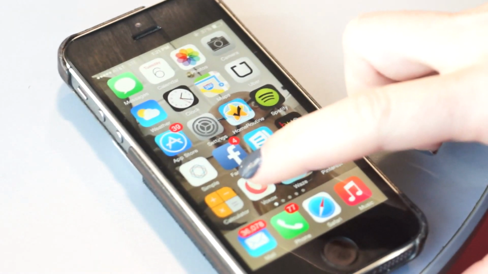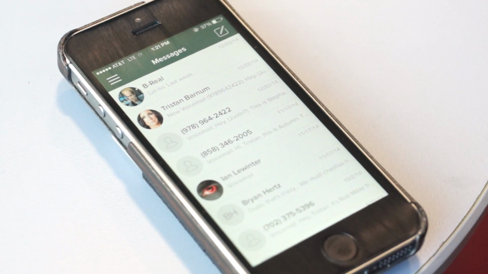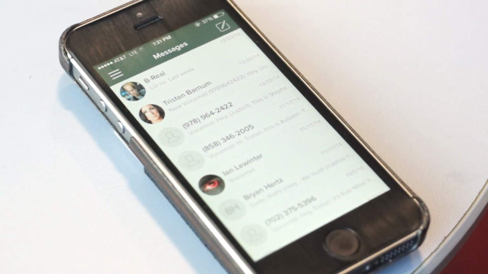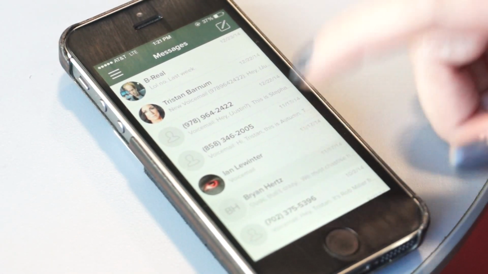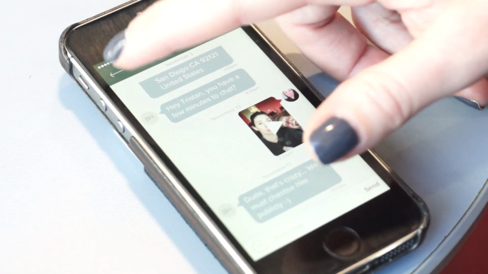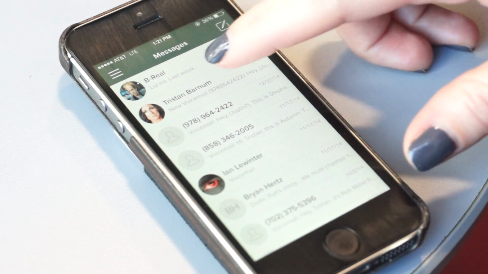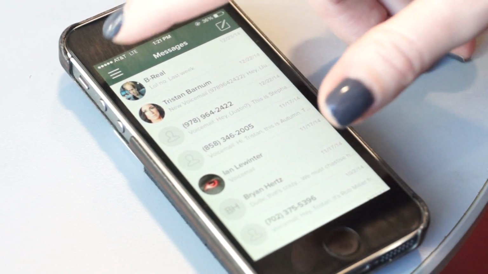This app right here I'm going to launch is Voxox, and where we are right now is the messages screen. So these are all of the people that I have conversations going with. You can see that they are sometimes text messages, there's video in these threads, and there's all kinds of different contacts in here, and they came directly from my address book.